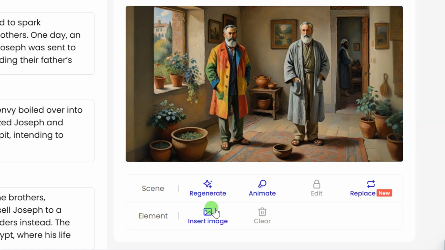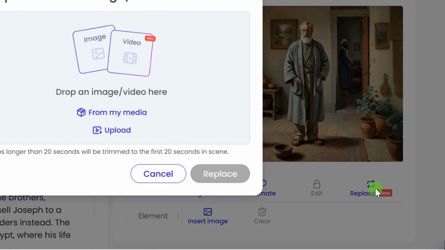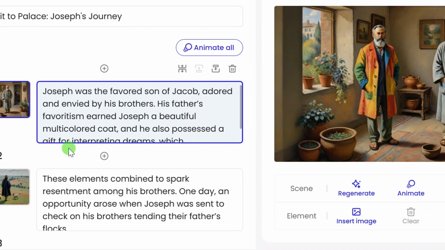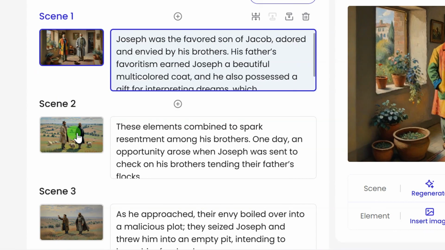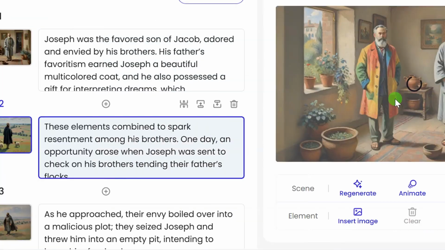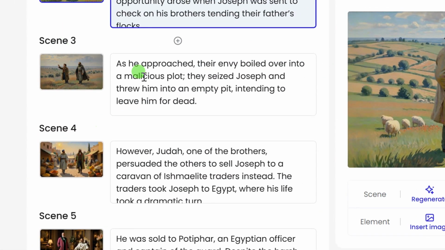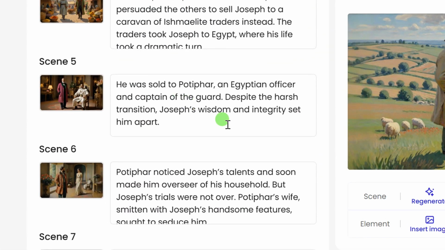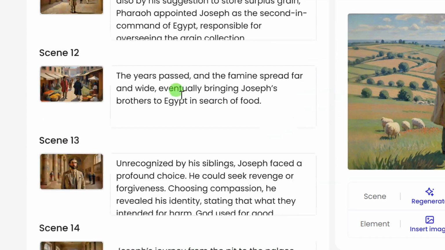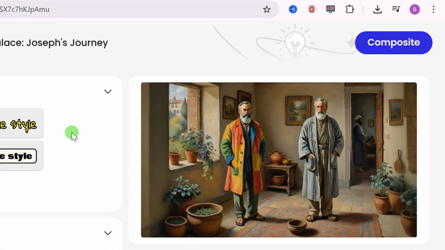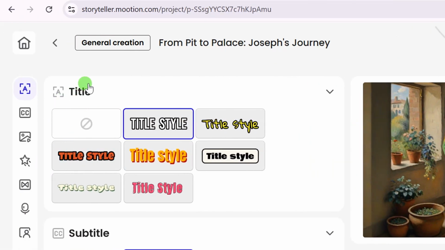So if you have your own image and you want to use that from your device, you click on insert image. So let's go ahead and click on regenerate, or we click on replace. So for this replace, you can upload an image from your device. If you are okay with the image, then you move on to scene 2. If I click on scene 2 now, I can do the same thing for this image. If I go ahead and go through all my scenes, then I can replace all the images. After replacing all the images, I can then go ahead to click on next, and this is going to take us to the next phase where we will select our title.